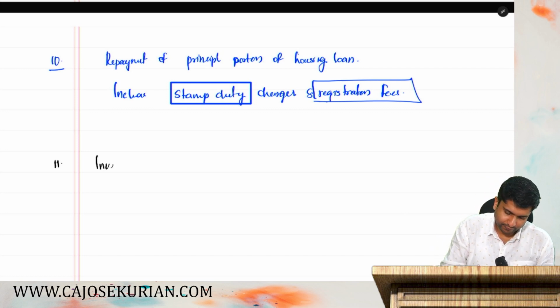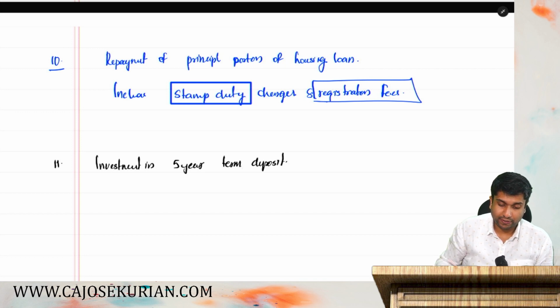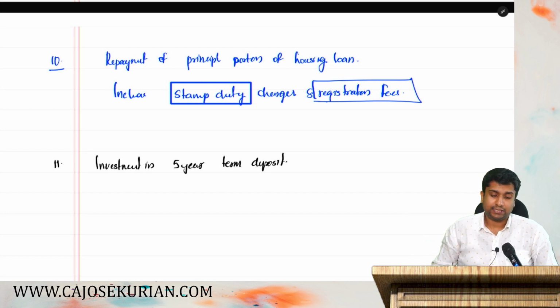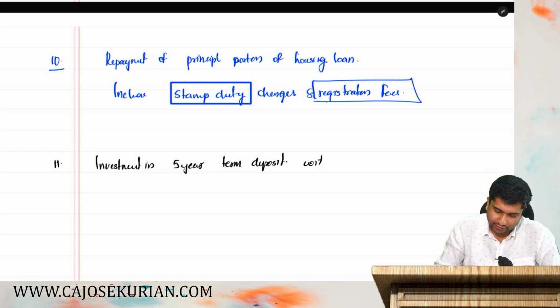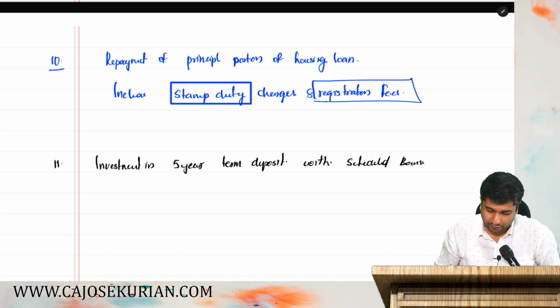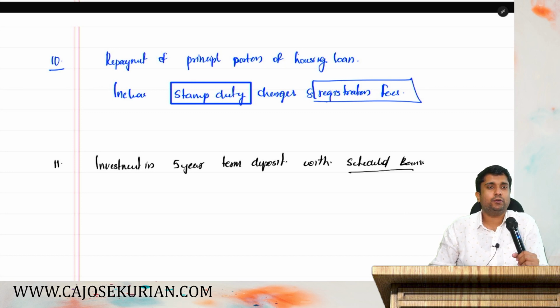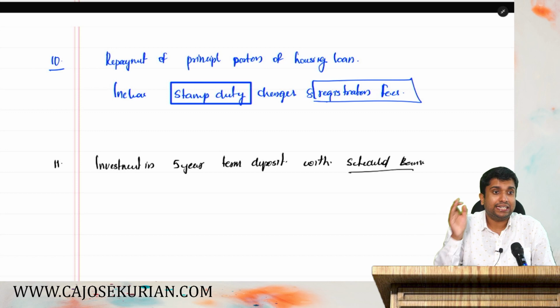Investment in 5-year term deposit. What do you mean by 5-year term deposit, friends? Say for example, with a scheduled bank, we can write it in full. So what do you mean by a 5-year term deposit with a scheduled bank? Say for example, you are putting an FD, 5-year FD in a scheduled bank.